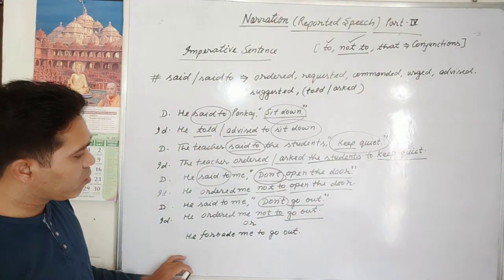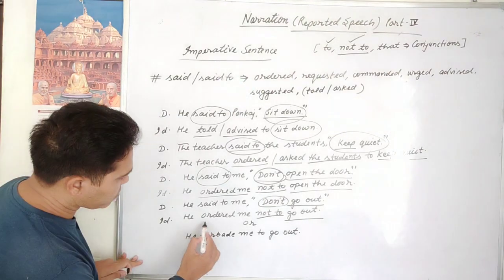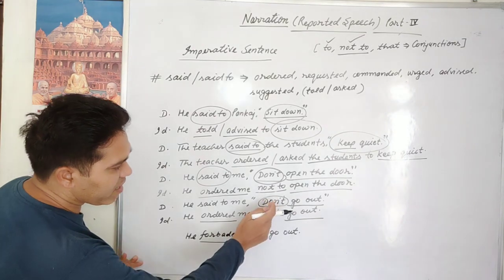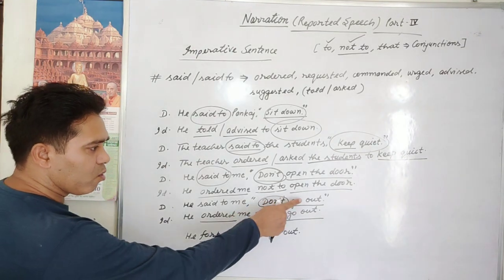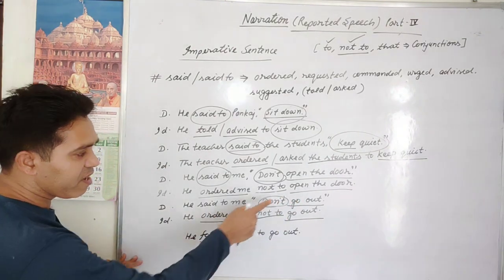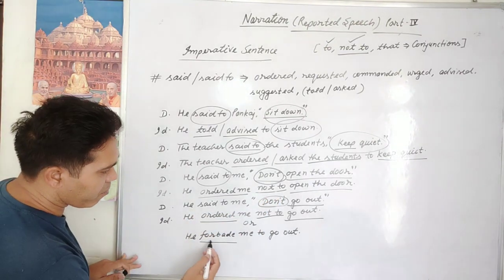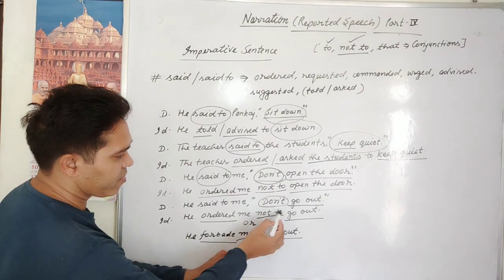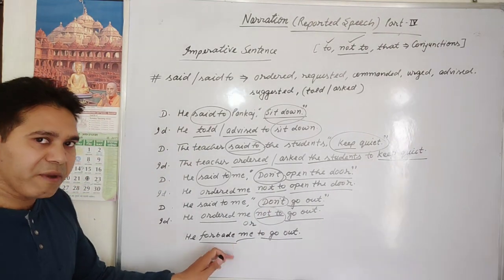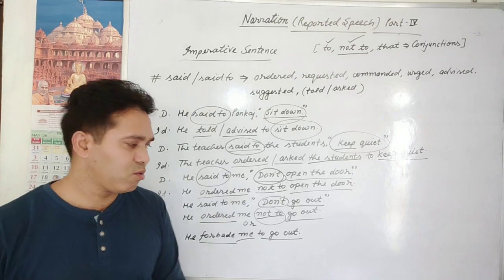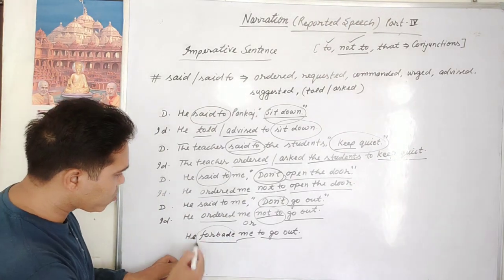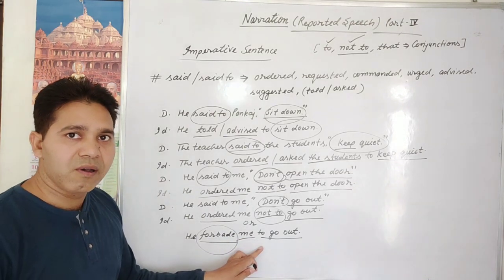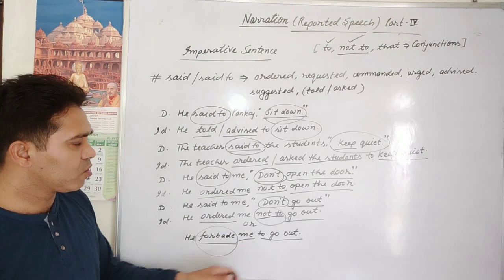Second method also I am telling you: in place of ordered, we can use forbid if a negative sentence is there. Don't go out becomes he forbade me to go out. Not to will not come then, because forbid itself means to deny or prohibit. So we can use forbid. Is it clear? Good.